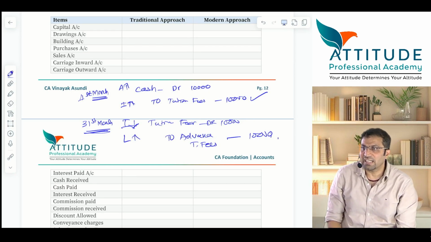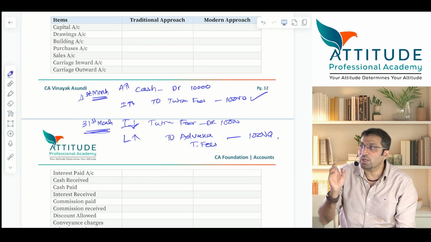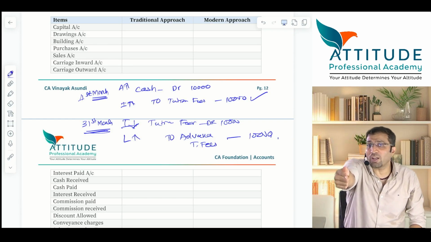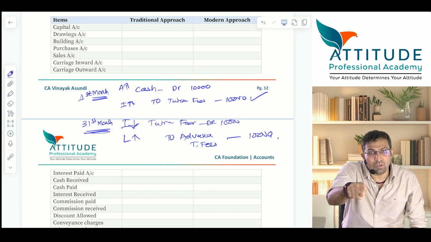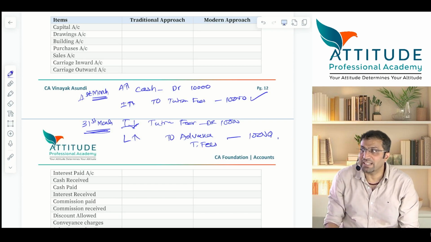Now on 31st March, what will you say? Mr. Vinayak, I have rendered you service for the entire month. Fees was 10,000. I have done my duty. You have still not paid 2,000. So look from your angle. From your angle, this is receivable, no? And 2,000 is your income or no? That also you should record.